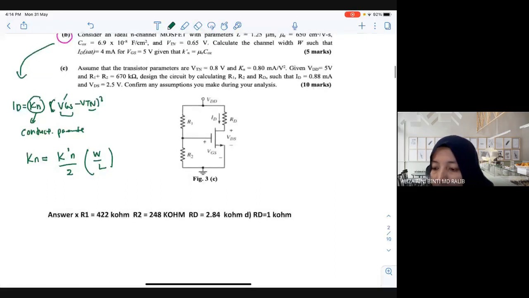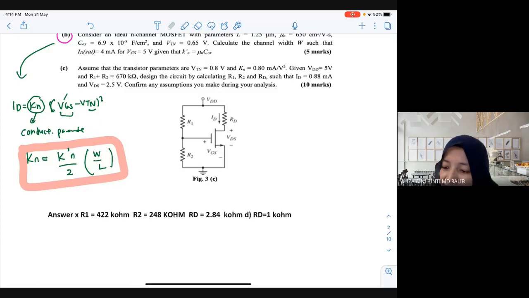Have you seen this formula before? Is it in the video? I don't remember if it is in the video. It is there, right? Okay. Now, K prime N here is not the conduction parameter. We call this one the process conduction parameter. Now, what is W over L here? What is W over L? We have a MOSFET.